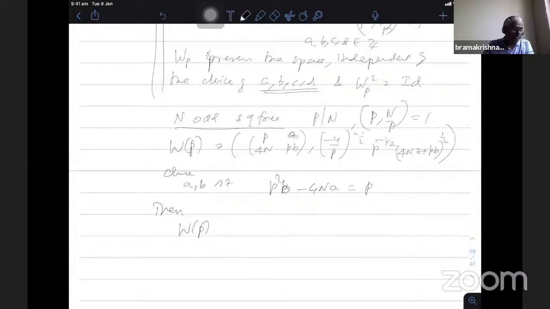W bracket p takes S_{k+1/2}(4n, chi1) to S_{k+1/2}(4n, chi1 chi_p). It doesn't change the level, but the character is changed.